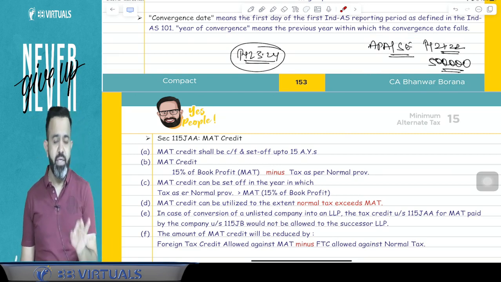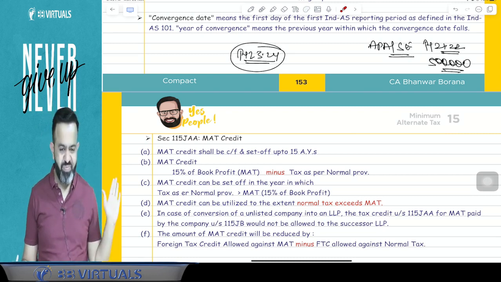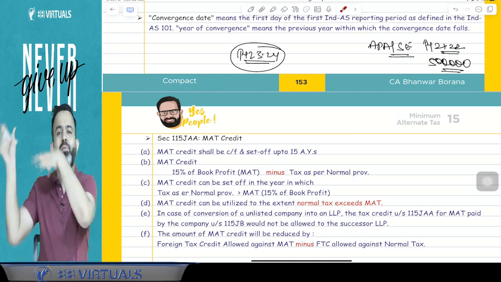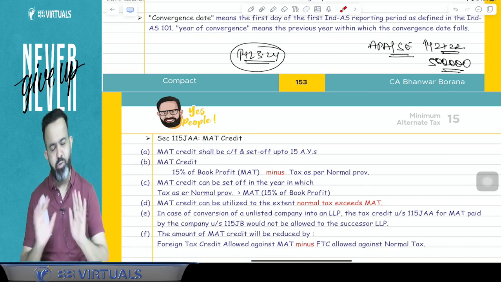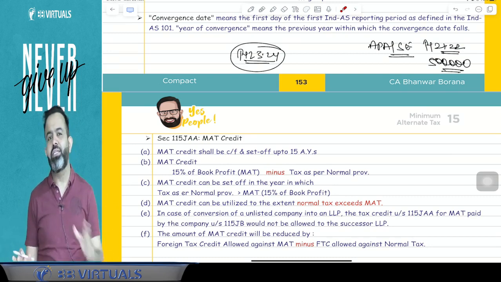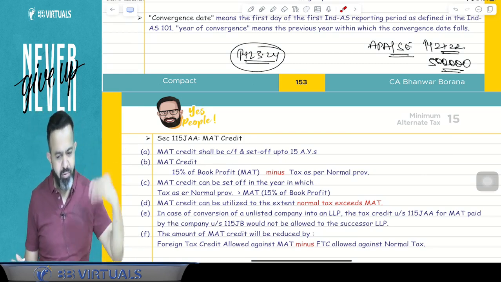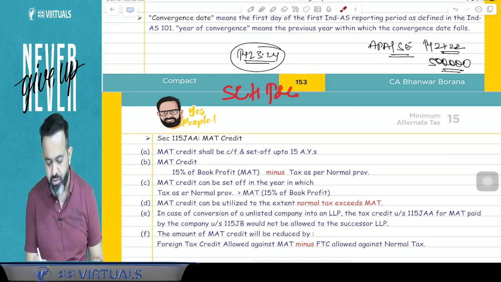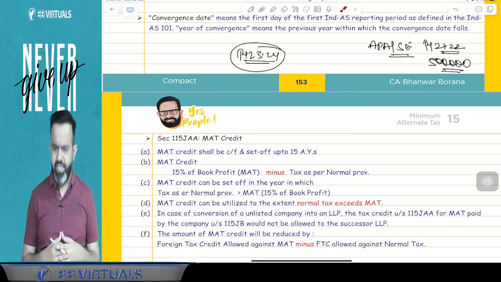But guys, you know that in the Companies Act, we never change the account. Suppose for an example, if there is a prior period adjustment, then we will not change the Schedule 3 P&L and balance sheet, because once it is finalized in the AGM, after that there is no need to change. You cannot change it. Whatever effect you want to give, you have to give in the subsequent year. As per Schedule 3, profit and loss account and balance sheet, you cannot change it under the Companies Act.